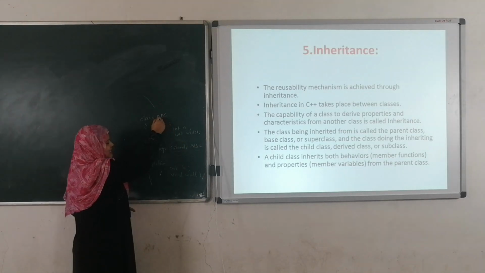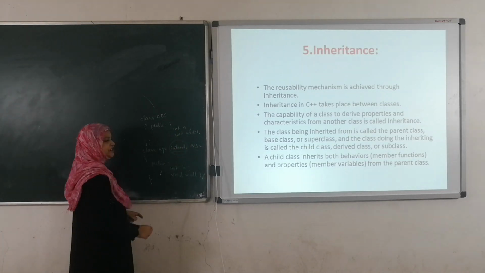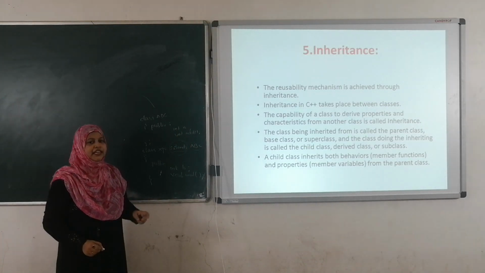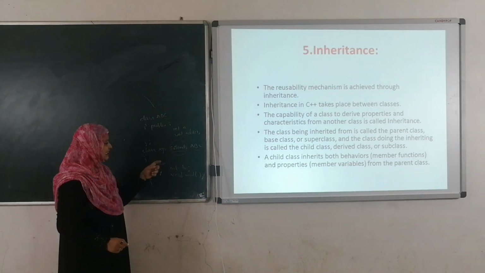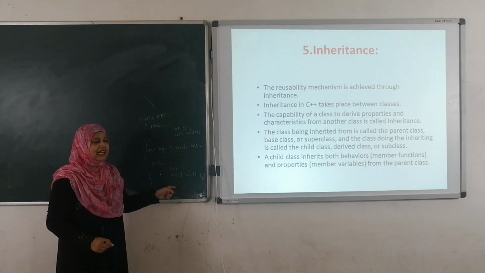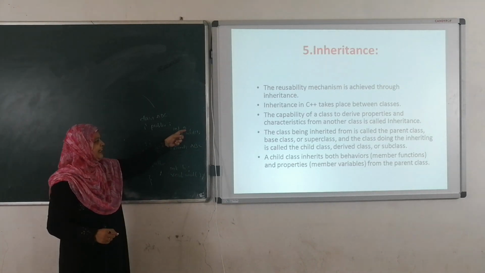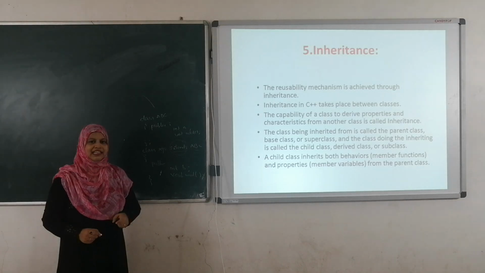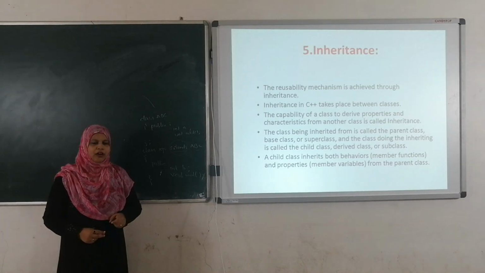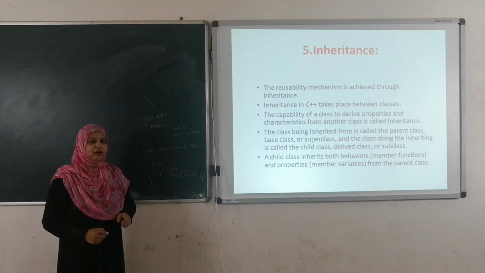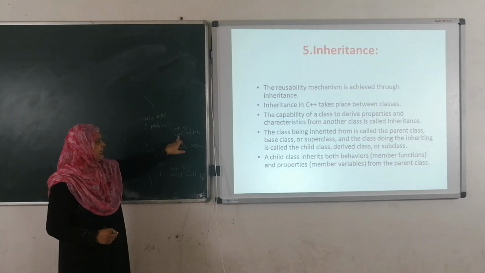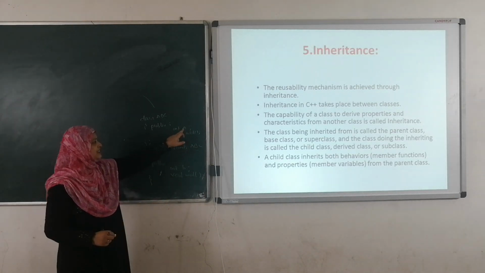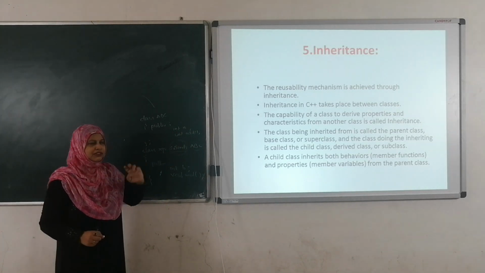Here, whatever data members and member functions are present in class ABC are going to be inherited in class XYZ. Already I explained, to access the data members and member functions outside the class, we have to create an object. For example, int a is there, void add is there. How to access this a and add outside the class?